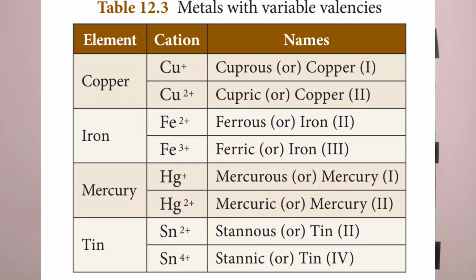Similarly in case of tin, Sn2 plus stannous or tin Roman letter 2. That is if it has low valency. If it has high valency, Sn4 plus, the suffix is IC. I already said, stannic or tin Roman letter 4.